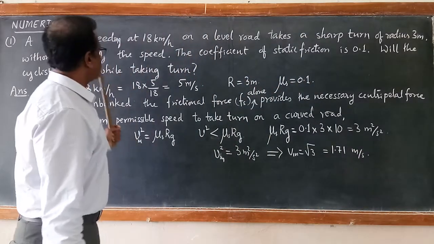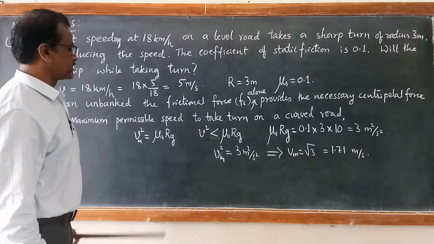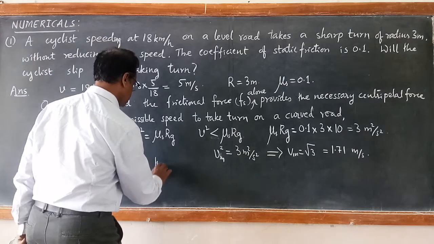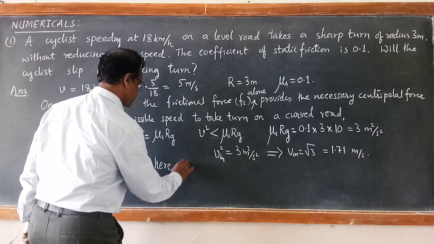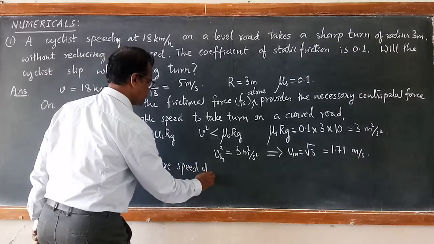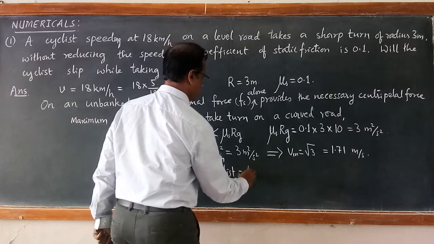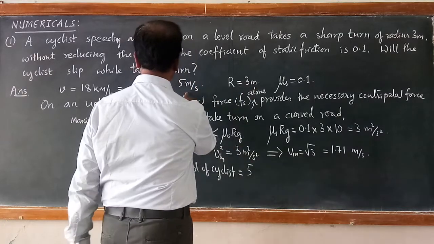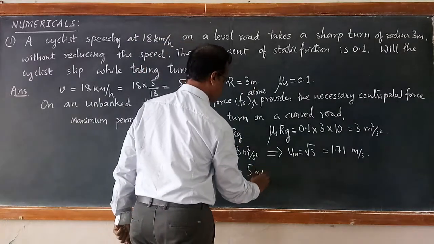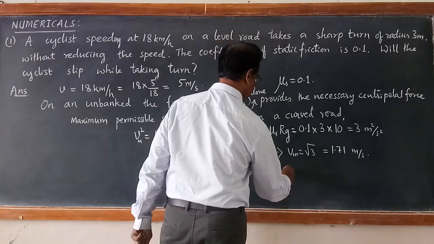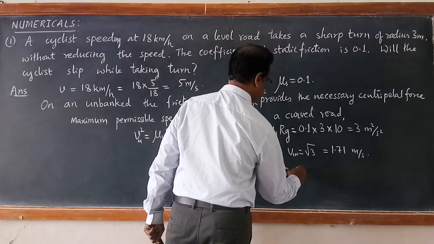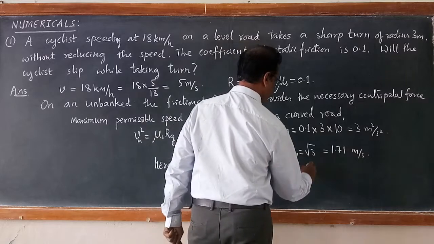But you see the speed with which the cyclist is taking the turn. The speed of the cyclist is 5 meter per second, which we have calculated here. So definitely 5 meter per second is very much larger than the safe speed.